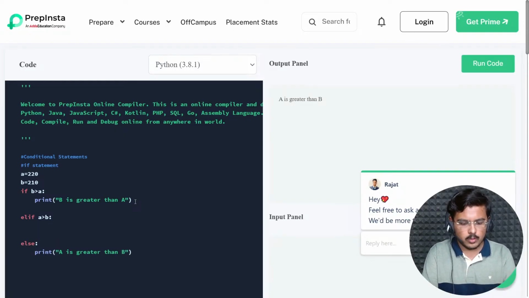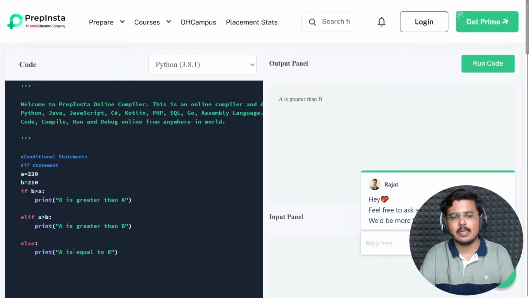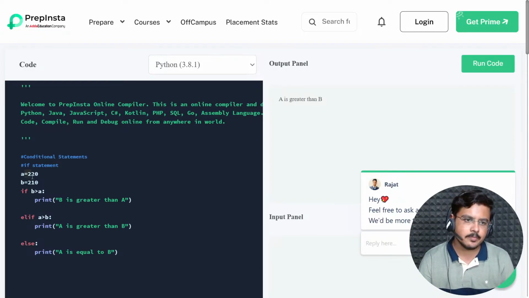So here what we'll do is we'll write print, and then we'll go ahead and write a is greater than b. If a is greater than b, if this is true, then this should be printed, and in this else block I'll write a is equal to b. So there are only three possible cases, na? Either a can be greater than b, or b can be greater than a, or both can be equal. Only three possible cases are there if I'm trying to compare them, correct? So let's check it out right now. This particular elif block should execute, right? So let's go ahead and run it out.